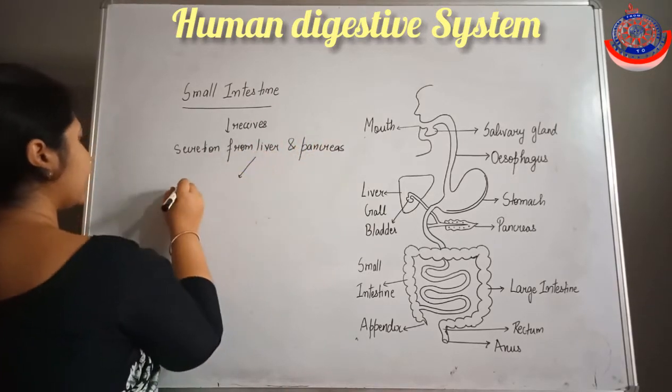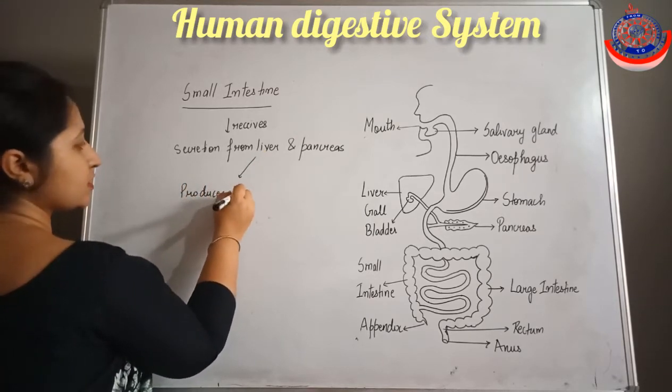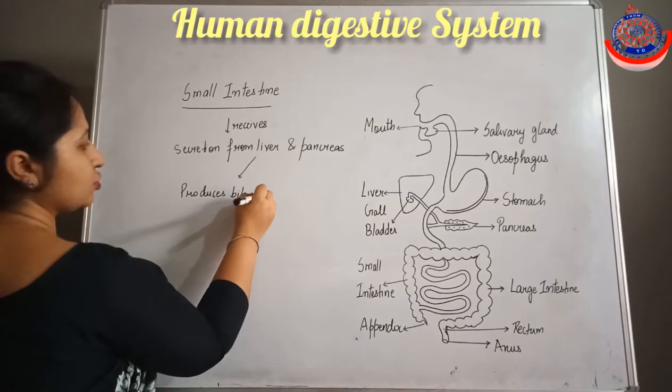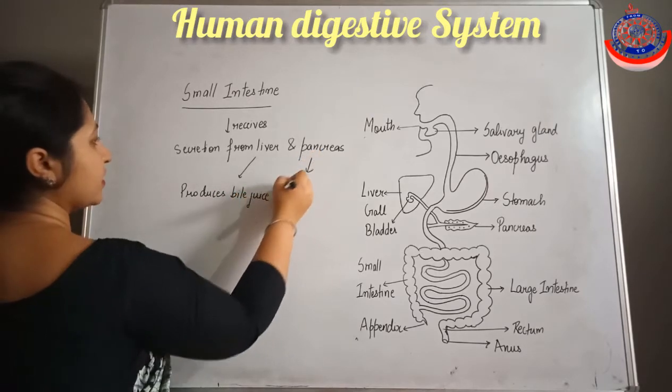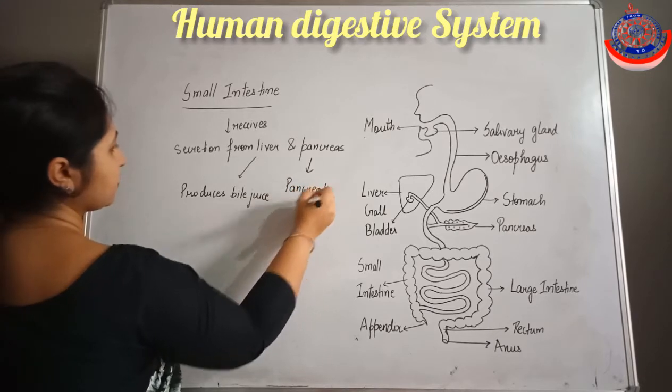Liver produces the bile juice, and pancreas produces the pancreatic juice.